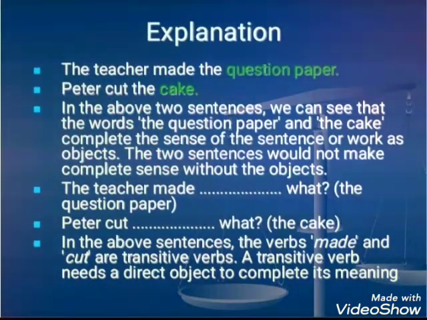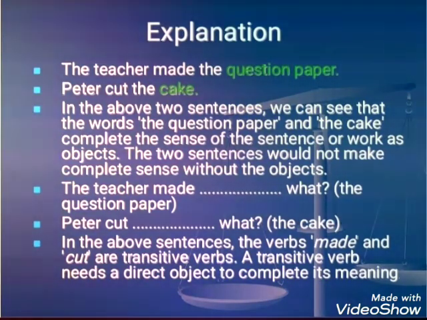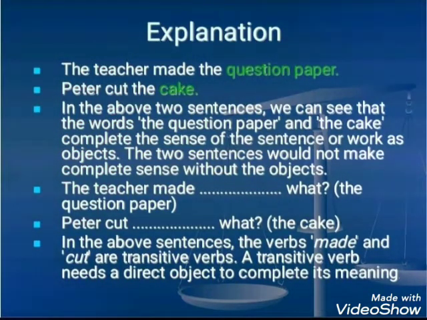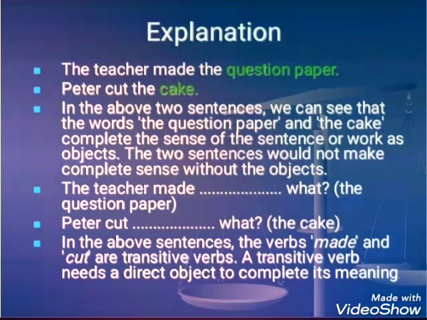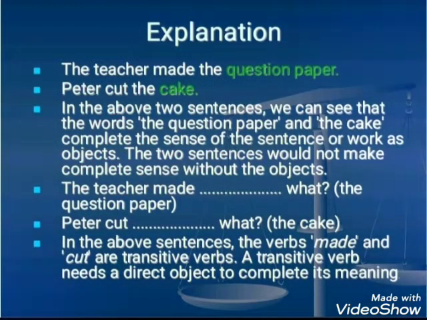The teacher made the question paper. Peter cut the cake. In the above two sentences, you can see the words, the question paper and the cake complete the sense of the sentence or work as objects. The two sentences would not make complete sense without the objects. The teacher made what? The question paper. Peter cut what? The cake. In the above sentences, the verbs made and cut are transitive verbs. A transitive verb needs a direct object to complete its meaning.